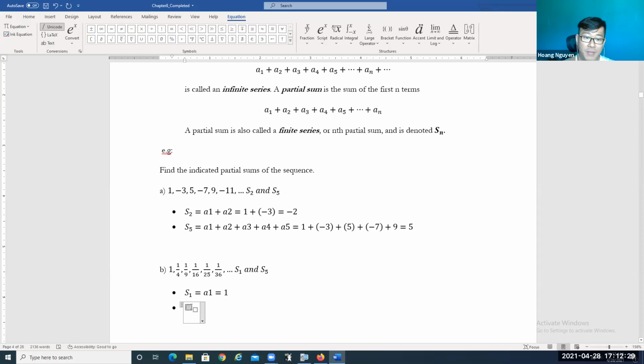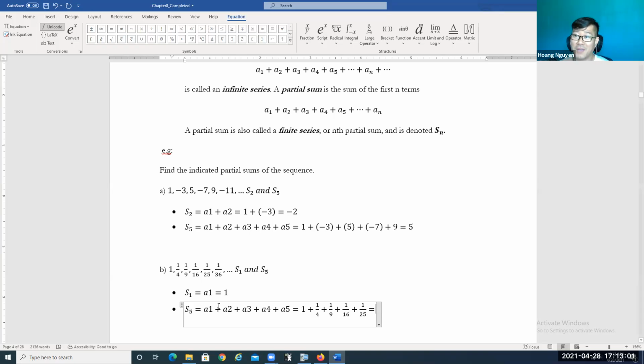So S5 is going to be the sum of the first 5 terms, which is equal to A1 plus A2 plus A3 plus A4 plus A5. So what's A1? A1 is 1, plus A2 is 1 over 4, plus A3 is 1 over 9, plus A4, which is 1 over 16, plus A5 is going to be 1 over 25.